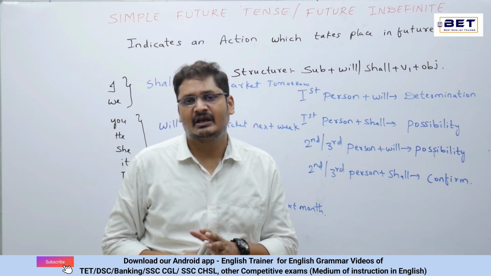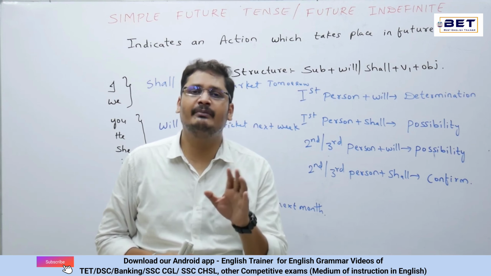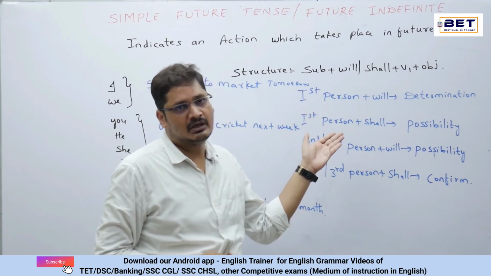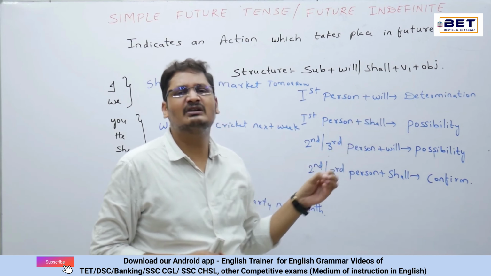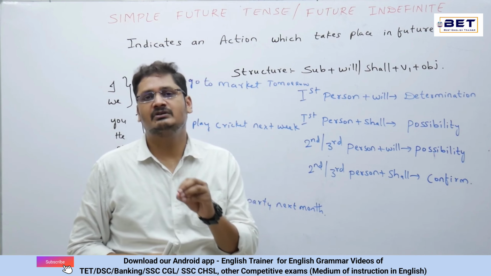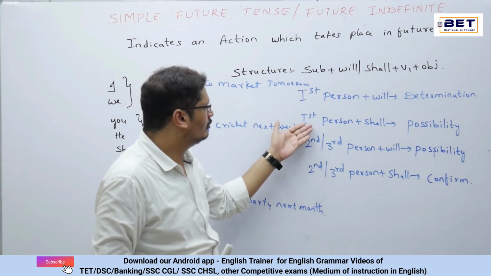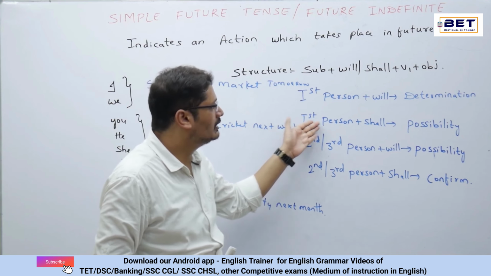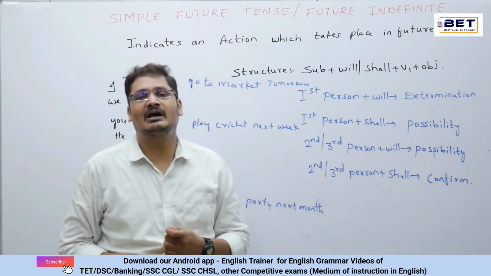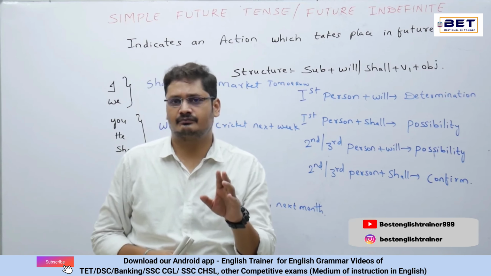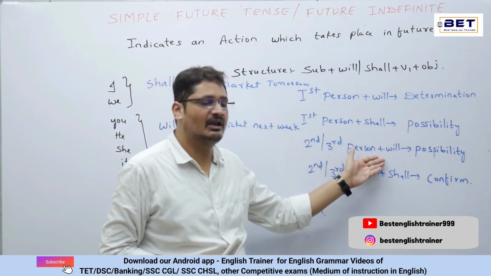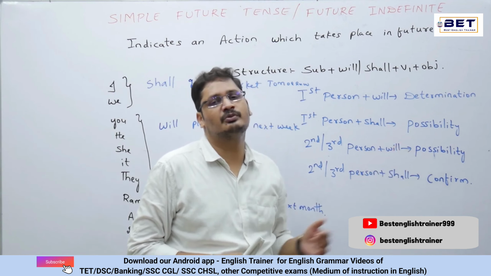How will they be interchanged? And once they are interchanged, how does their meaning change? Let's understand here. For the first person singular and plural, whenever will has come, what does that indicate? That indicates determination. I will come tomorrow. That means my determination to come tomorrow. Now the first person singular and plural plus shall indicates a possibility. For example, I shall come tomorrow. There is a possibility there. Now the second person and the third person singular and plural plus will, that will indicate the possibility there.